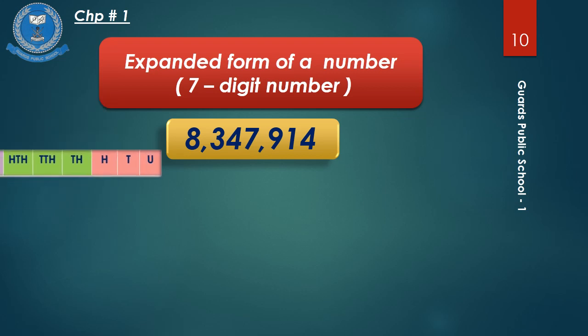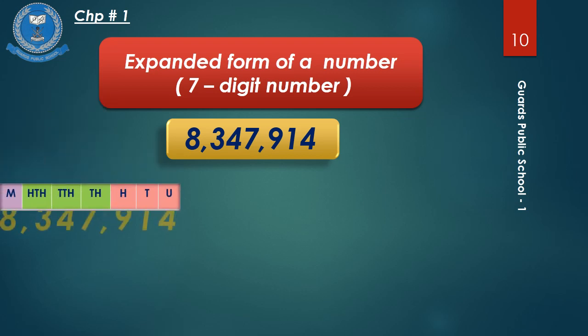Let's start reading from the right. 4 is at unit place, 1 is at tens place, 9 is at hundred place, comma, 7 is at thousand place, 4 is at 10,000 place, 3 is at 100,000 place, comma, 8 is at millions place.